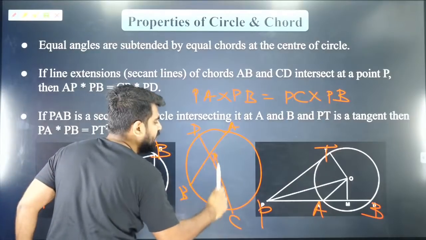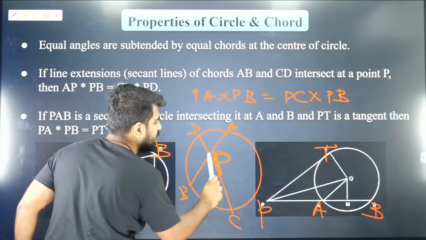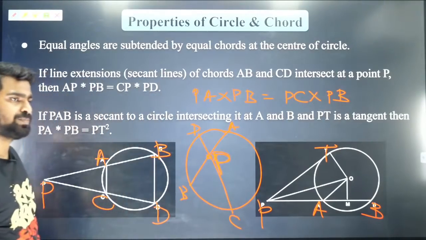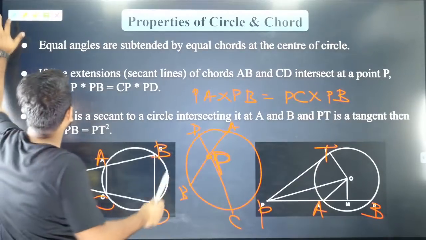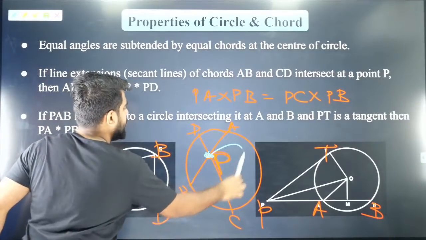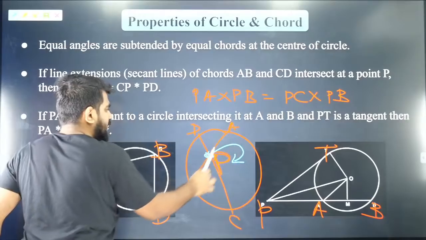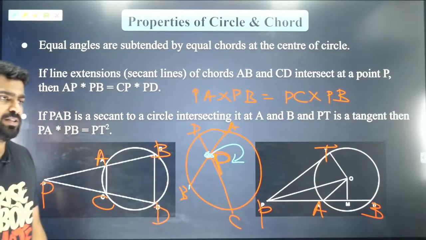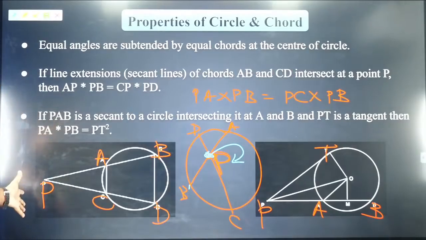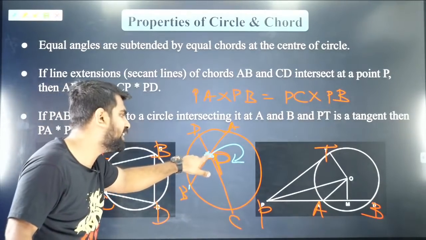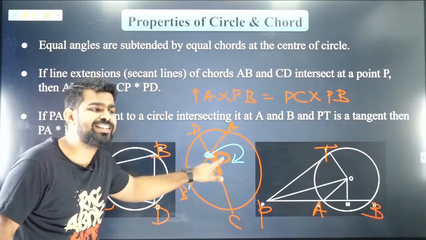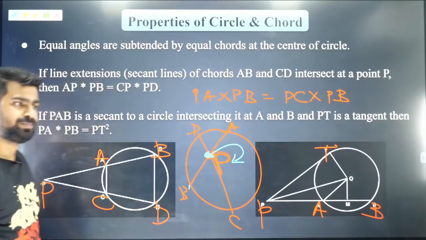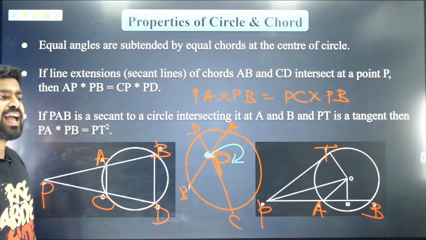This is your point P, the point of intersection. So PA into PB is PC into PD. It is not just for external; even for internal meeting it will work. Got it? So shall I move forward?